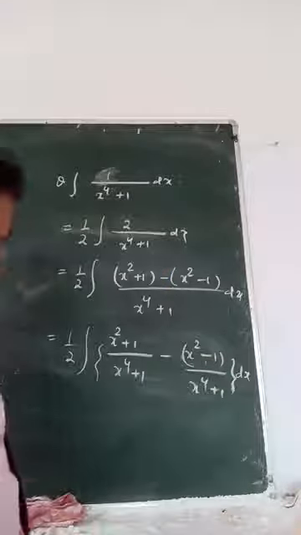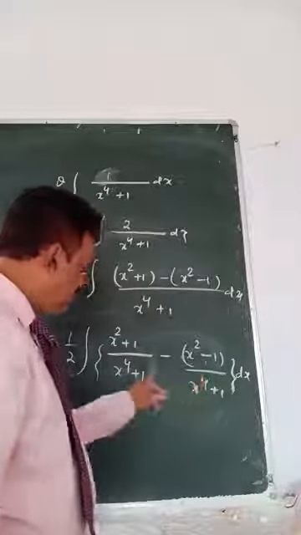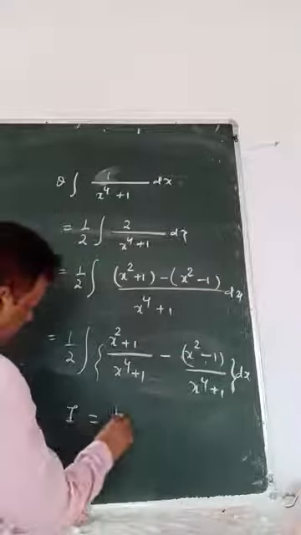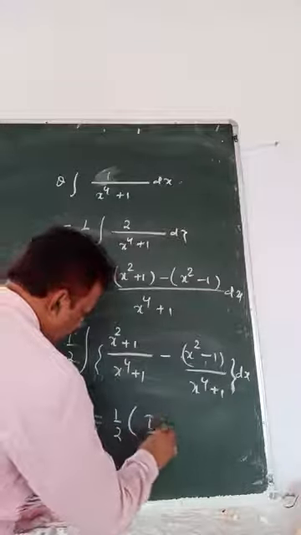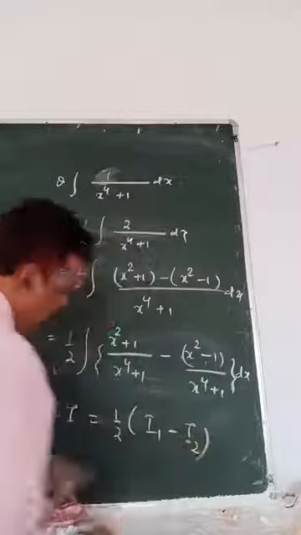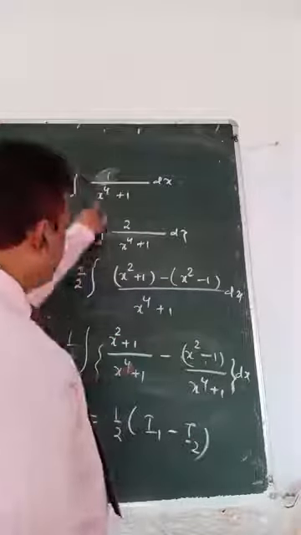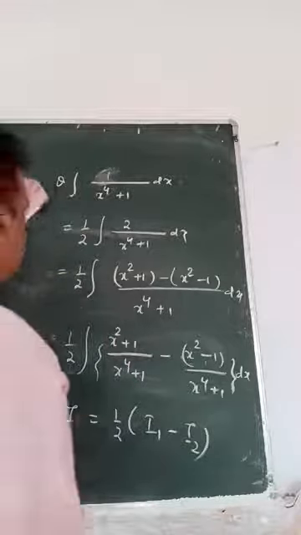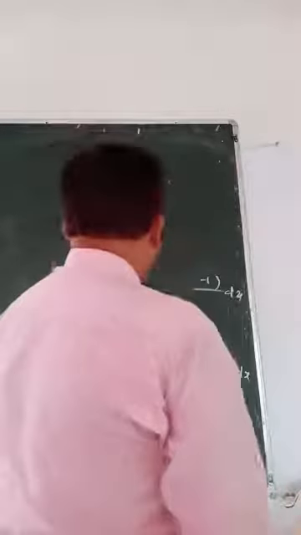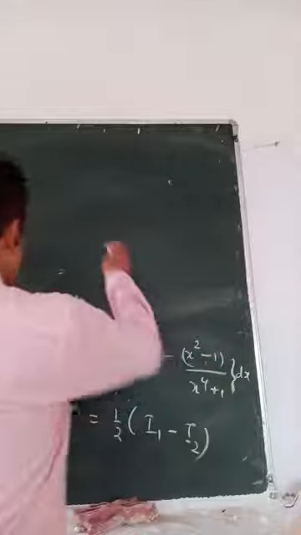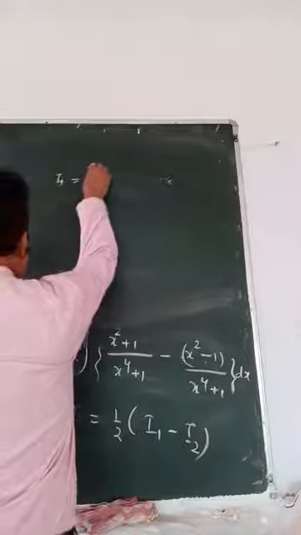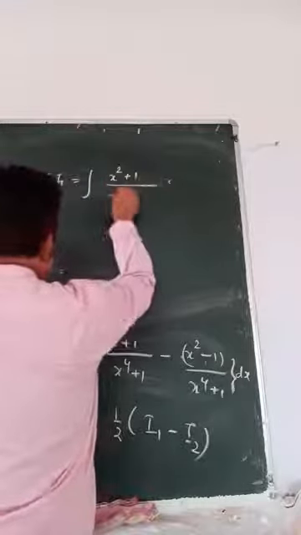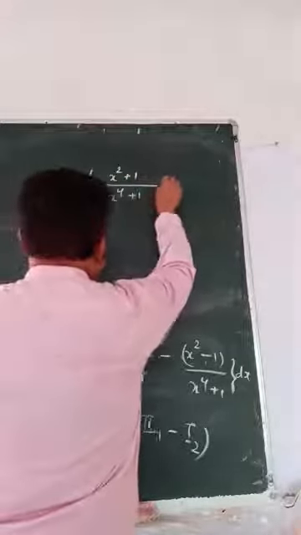Okay, so let me symbolize as I1 and I2. That means my question became I equals half of I1 minus I2. We have to integrate them separately, then we will put back the values. It is a bit lengthy, so have patience for that. Your I1 is the integral of x square plus 1 by x4 plus 1 dx.